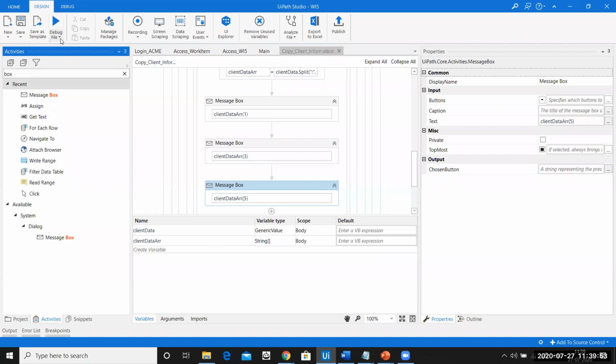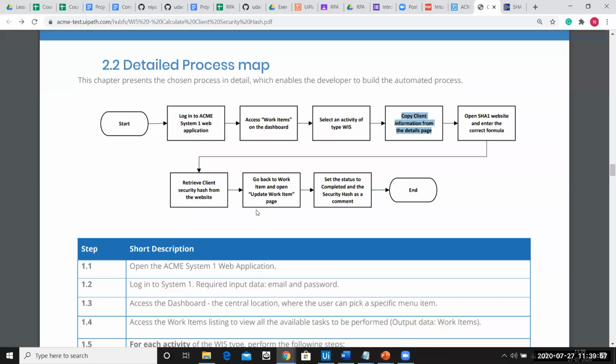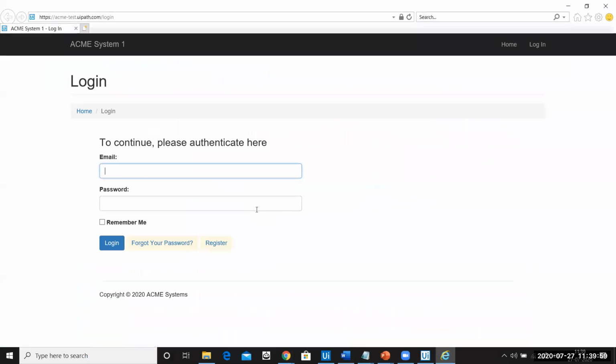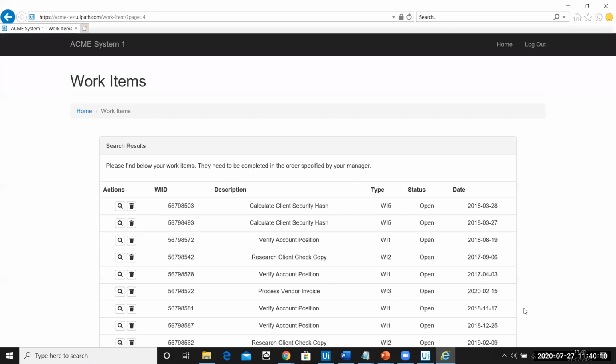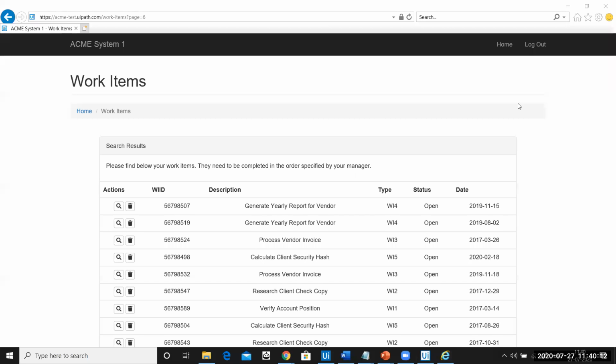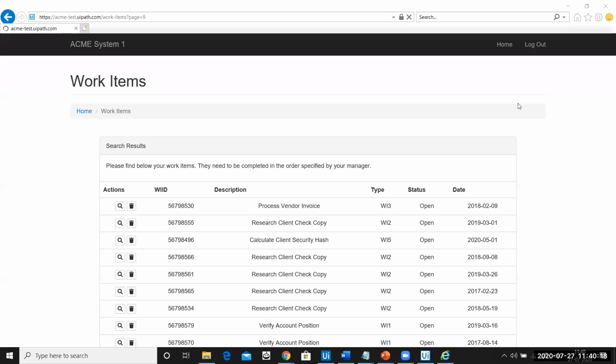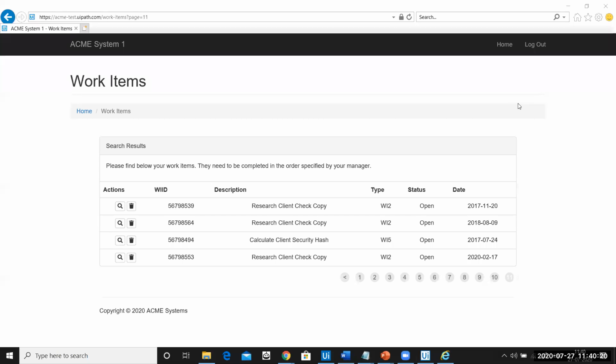Okay, so let me run the bot. We have to do it from the starting. I hope people understand why I am doing it from the starting, because I need this script data value. We'll have to wait for all the 11 pages to start executing.